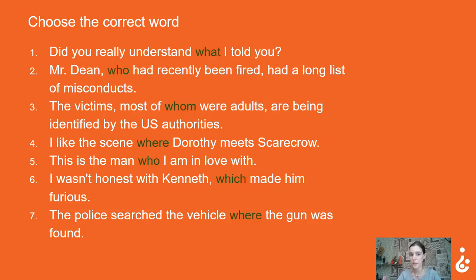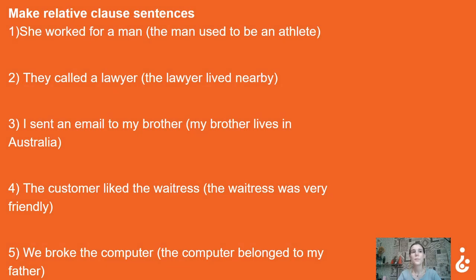I like the scene where Dorothy meets Scarecrow. This is the man who I am in love with. I wasn't honest with Kenneth, which made him furious. The police searched the vehicle where the gun was found. Very good. And next task.